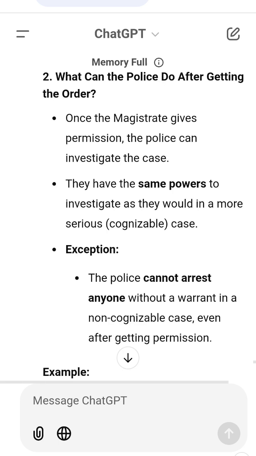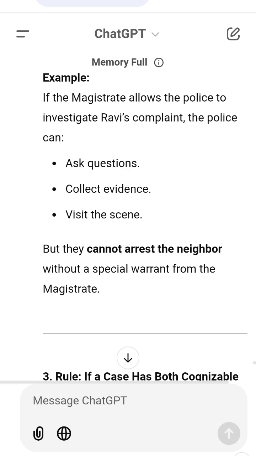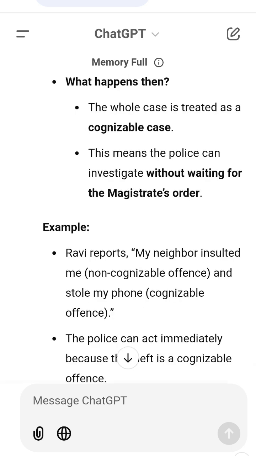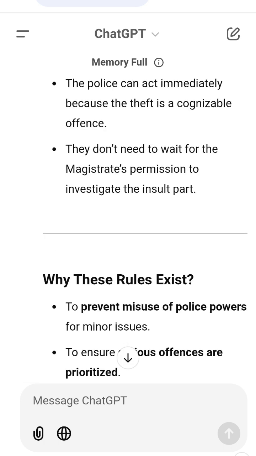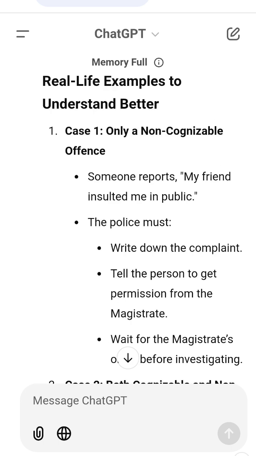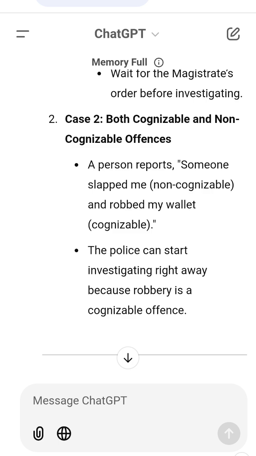Real-life examples to understand better. 1. Case 1. Only a non-cognizable offence. Someone reports, "My friend insulted me in public." The police must write down the complaint, tell the person to get permission from the magistrate, and wait for the magistrate's order before investigating. 2. Case 2. Both cognizable and non-cognizable. A person reports, "Someone slapped me," non-cognizable, "and robbed my wallet," cognizable. The police can start investigating right away because robbery is a cognizable offence.